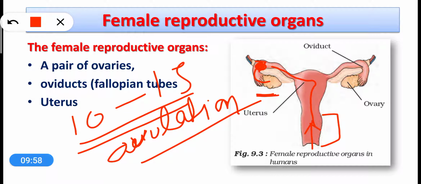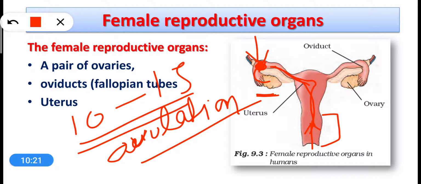A very large number of sperms move from the vagina to the uterus, and then they move towards the oviduct, right? In the oviduct, only one sperm fuses with the egg, and this is how fertilization takes place inside the oviduct.